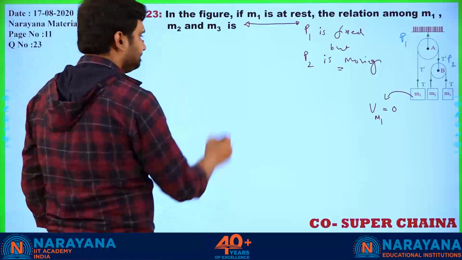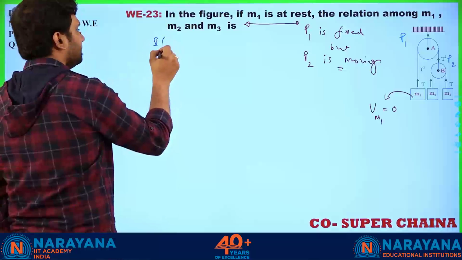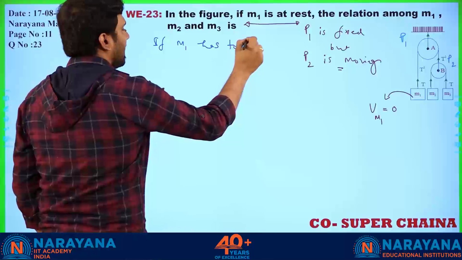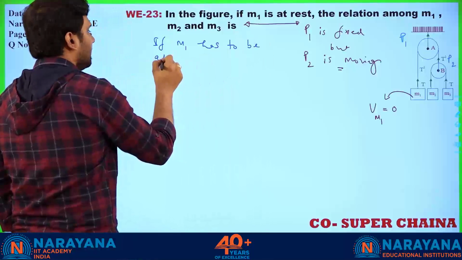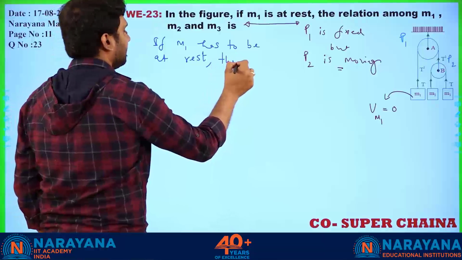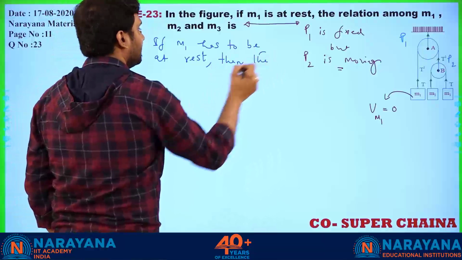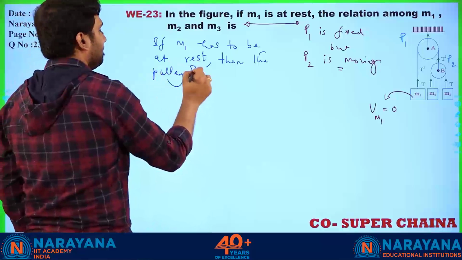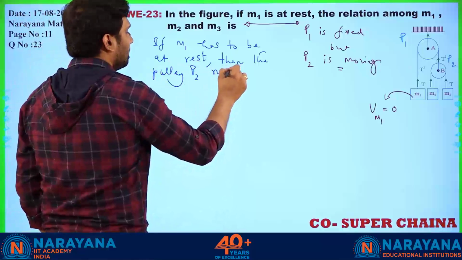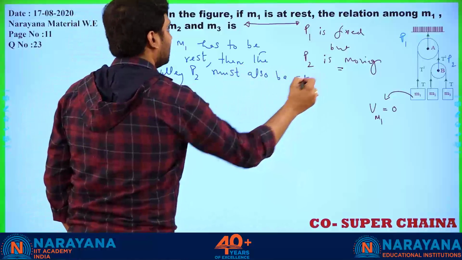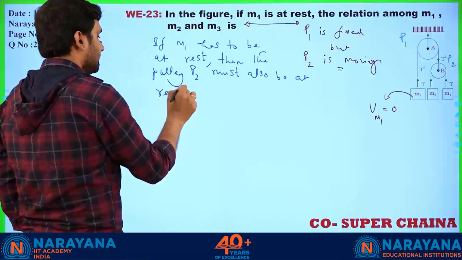I am writing: if M1 has to be at rest, then the pulley P2 must also be at rest.